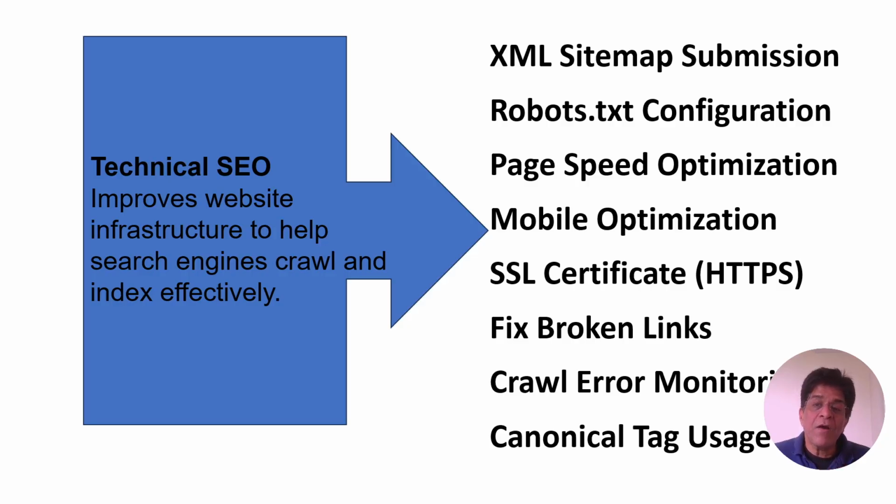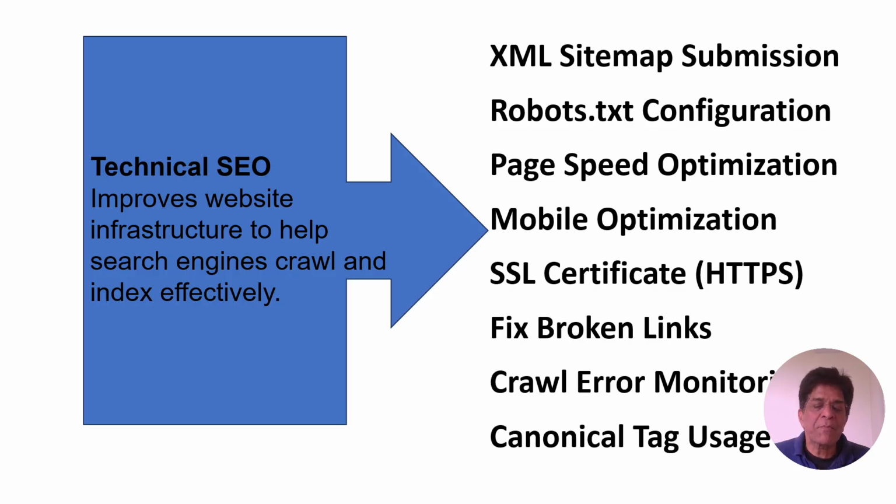Then page speed optimization, as already mentioned; there are a number of processes which we will see in the next module to increase page speed. How our website is optimized for mobile, how secure our website is, how we have configured our SSL certificate for HTTPS, the secured, encrypted process of accessing the website.